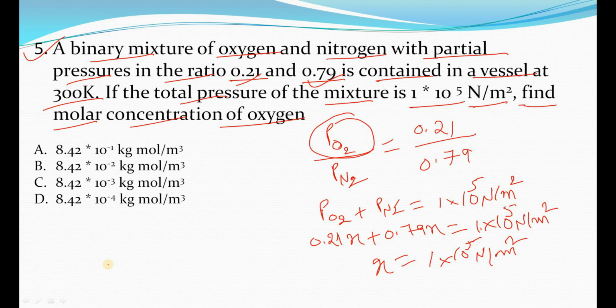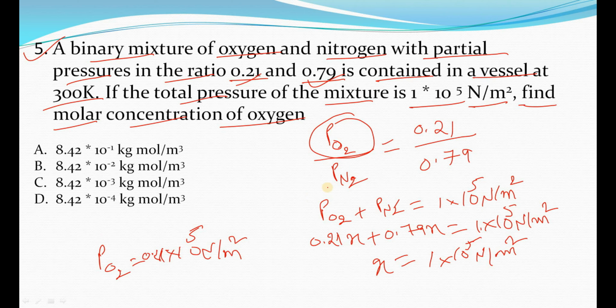Now I have to calculate the partial pressure of oxygen, and it will be 0.21 into 10 power 5 Newton per meter square.